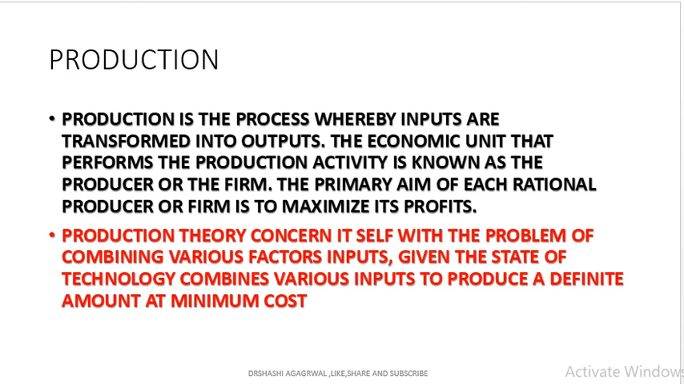Production theory is concerned with the problem of combining various factor inputs, like raw material, labor, land, capital, entrepreneur, organization, and the given state of technology. We are combining the various inputs to produce a definite amount at the minimum cost. The aim of every producer is to produce at a minimum cost and get the maximum profit.